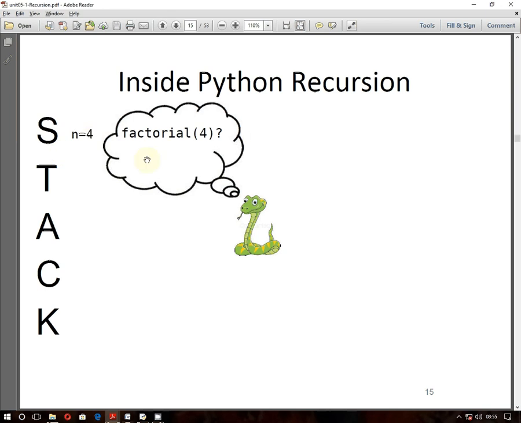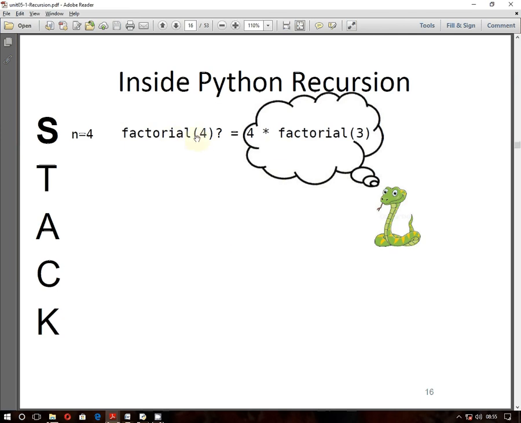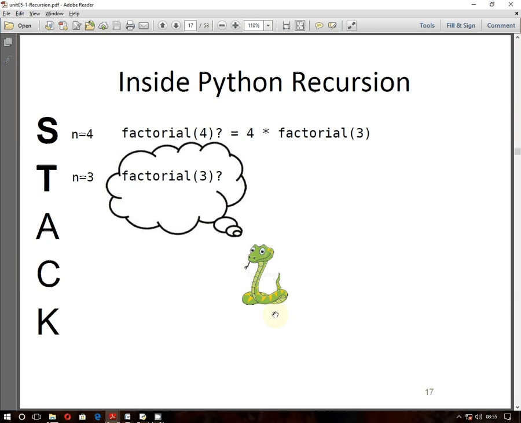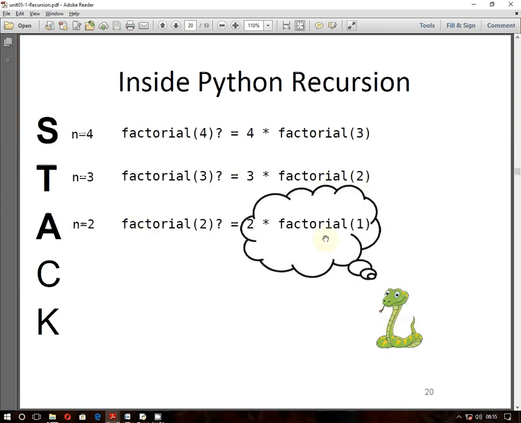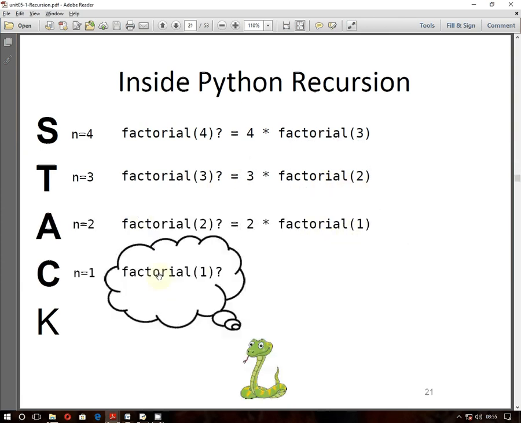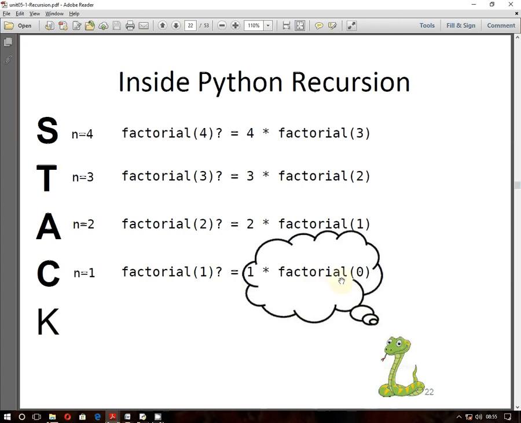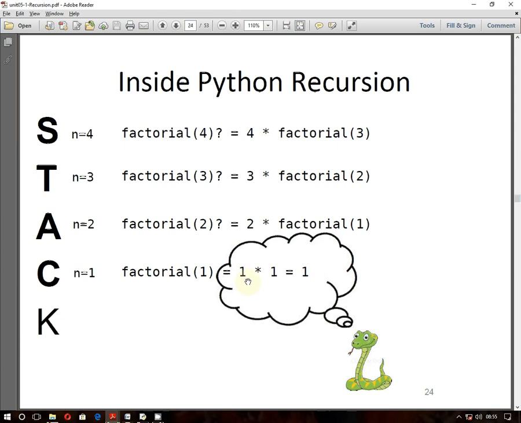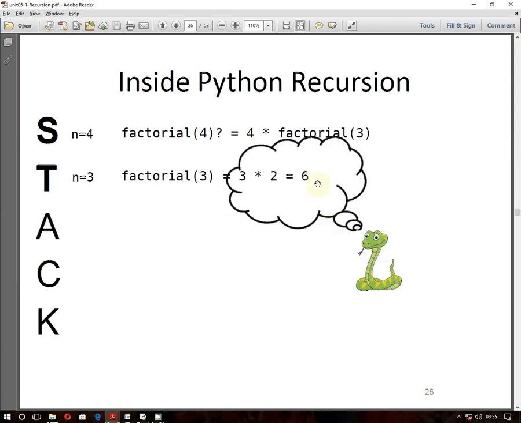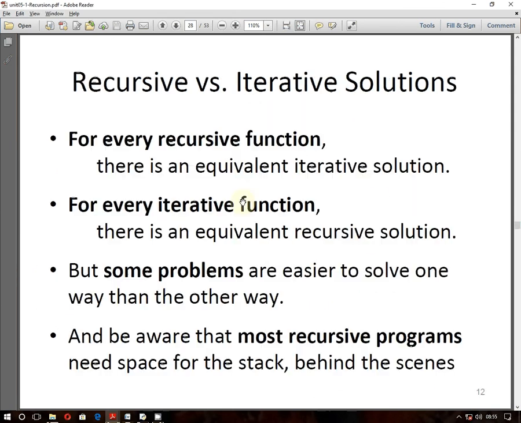Suppose here we have to find factorial of 4. Then what to do? Factorial of 4 into factorial of 3. Just check out here. Then again, Python is going to do 3 into factorial of 2. Factorial of 2, what is it going to do? Factorial of 2 into factorial of 1. Factorial of 1, what is it going to do? Factorial of 0. This is the stopping condition here. Then factorial of 0 is what? 1. Then check it out. This is the answer, 6, and then again here it will go to 24 in the stack.